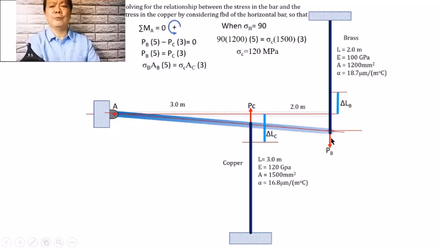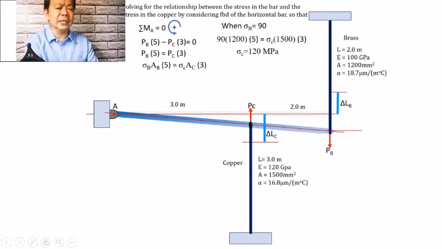final condition of restraint. This is what we call final because this is not the original. The original is horizontal. It has inclined at a certain angle. Therefore, this is the final expected form of constraint. Right? So, we shall be forming the geometric relationship between those deformations caused by the change in temperature as well as the deformation caused by the load acting internally on the materials.